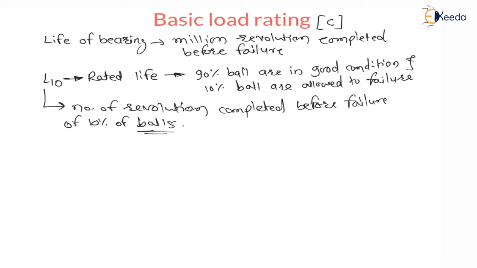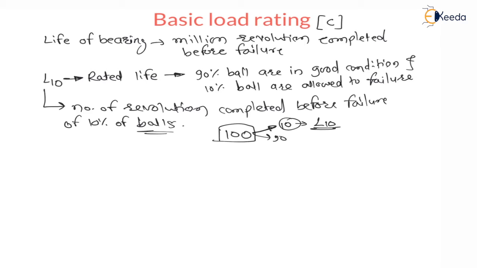Let us consider there are 100 balls in a ball bearing or 100 rollers in a roller bearing. Out of these 100 rollers, let us say first roller failed, second roller failed, and simultaneously 10 rollers failed and 90 are safe. Then the number of revolutions completed by this bearing before failure of these 10 rollers or balls is called rated life, that is L10 life.